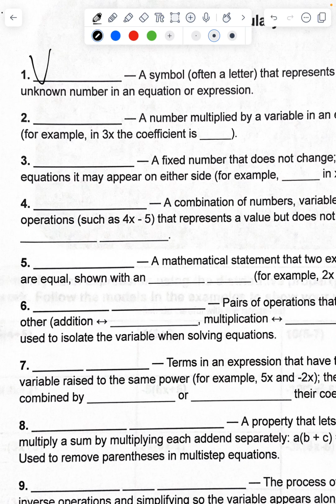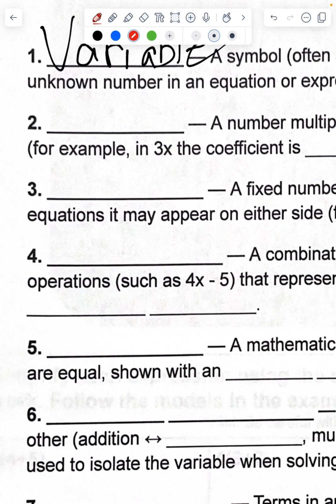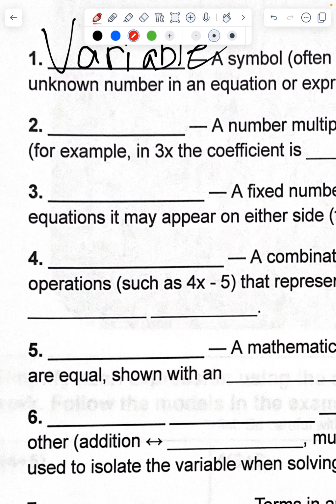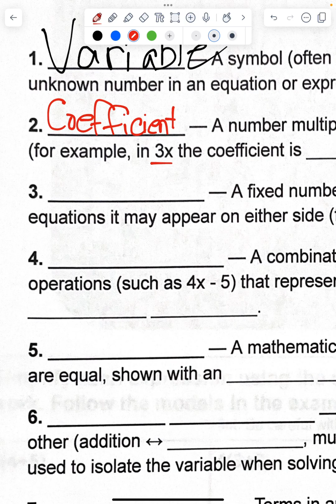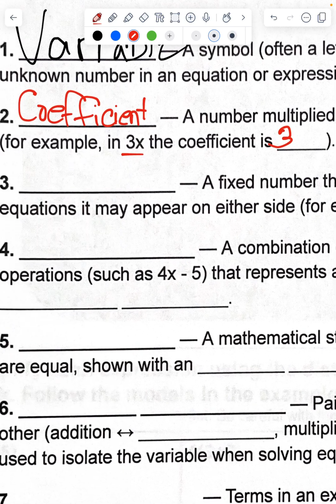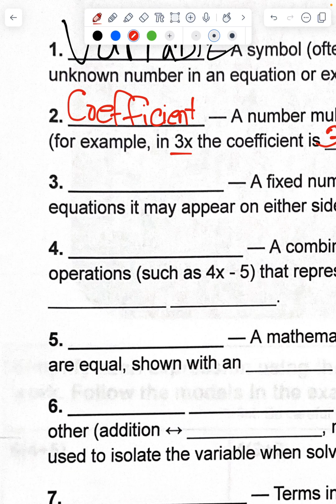A lot of these words you should have known already. These you should have heard. The next one, let me make mine a little bit bigger so you can see it. A number multiplied by a variable in an expression, for example, in 3x, is a coefficient. In 3x, the coefficient is 3. So it's a number before the variable.